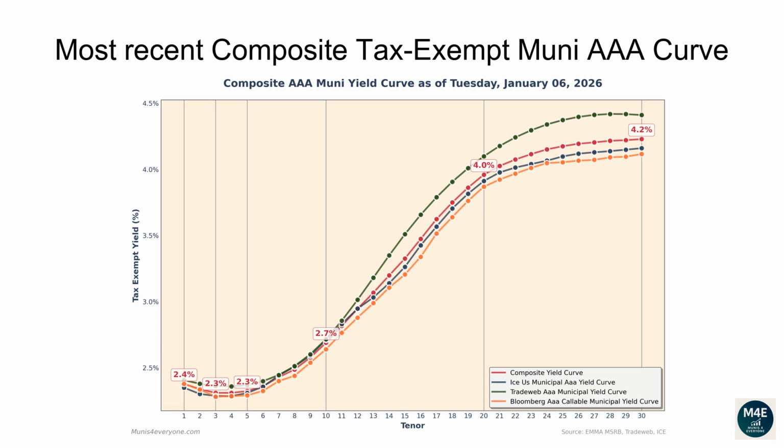The one-year composite tax-exempt yield is 2.38%. The two-year yield is 2.34%. The three-year yield is 2.31%. The 5-year yield is 2.32%. The 10-year yield is 2.69%. The 20-year yield is 3.96%. The 30-year yield is 4.23%.